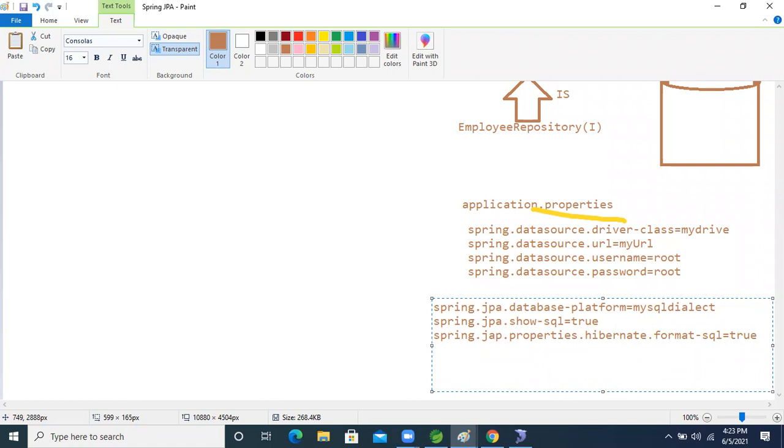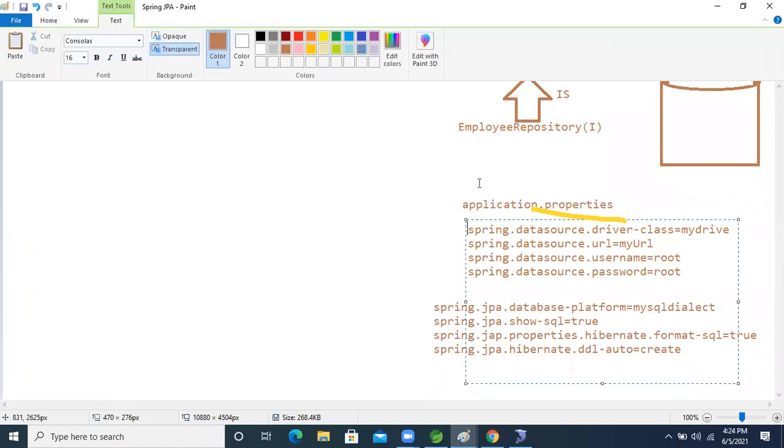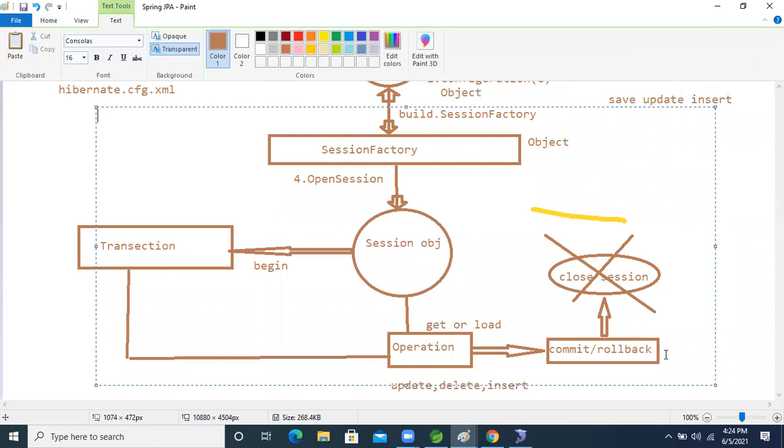Now guys, another one, spring.jpa.hibernate.ddl-auto. Make it create, whatever operation we are doing. So we will just write this property, and all these things will be activated internally.